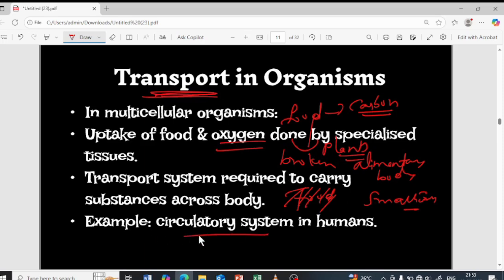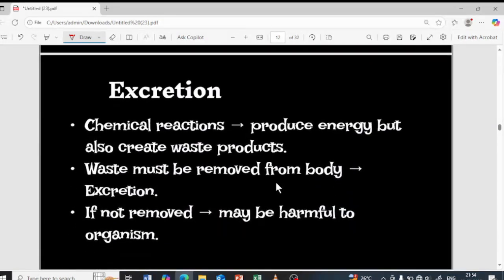For example, the circulatory system basically pumps the blood. With the help of the blood, which passes through the blood vessels, all of this food will be passed to the different parts of the body. And again, the oxygen from the lungs is transported through the circulatory system to the different parts of the body for the production of energy, basically, right? Yes.